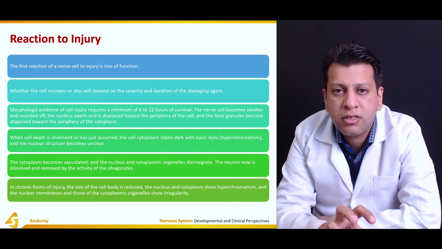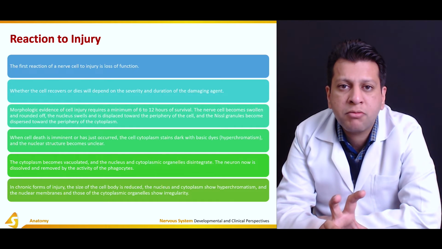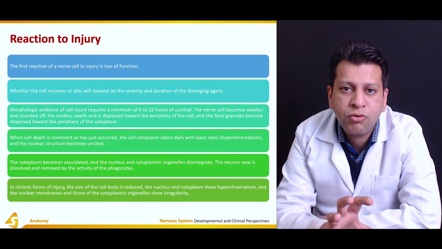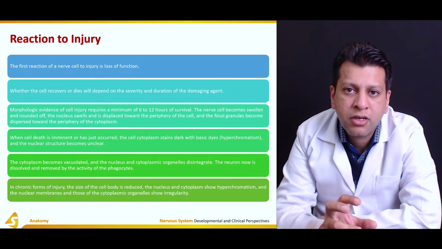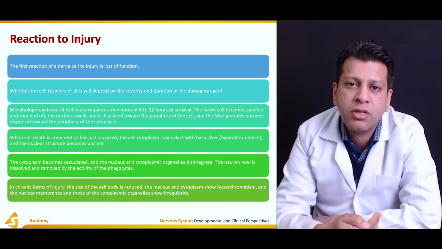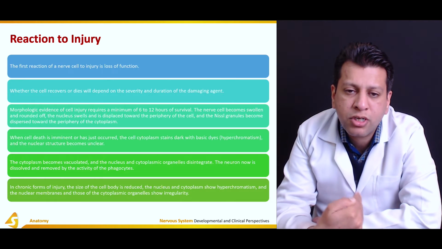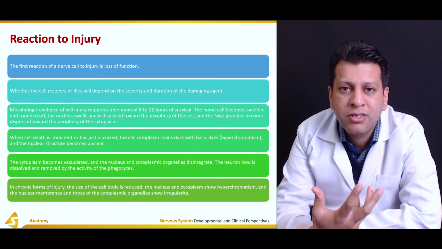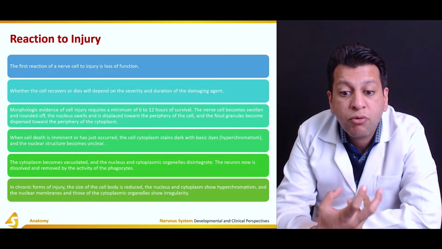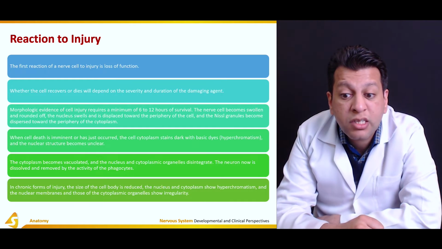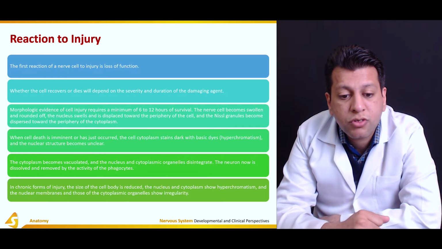When any other cell dies, initially there is swelling and loss of plasma membrane permeability, then gradually the whole thing becomes hazy, and the nucleus disappears or undergoes karyolysis. The nuclear membrane is disrupted, the mitochondria stop producing ATP, and gradually the microtubules and all the transport occurring in the cell go down. The cytoplasm starts to shrink and becomes vacuolated, and the nucleus and cytoplasmic organelles disintegrate. The neuron is now dissolved and removed by phagocytosis.